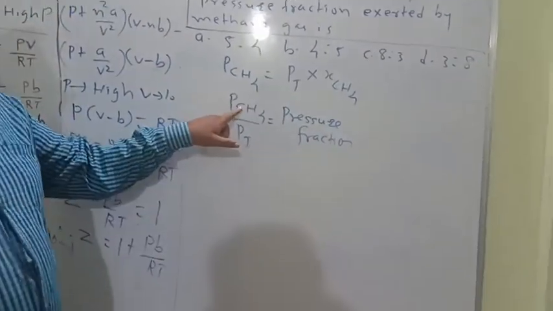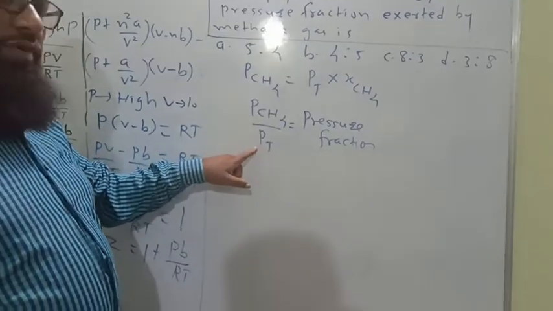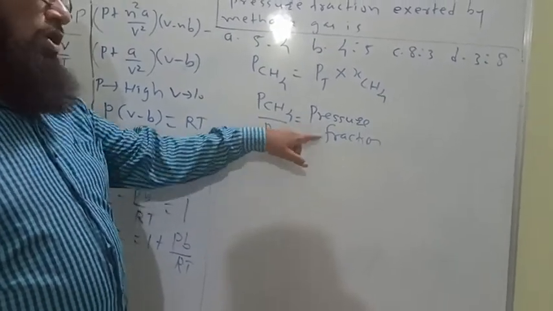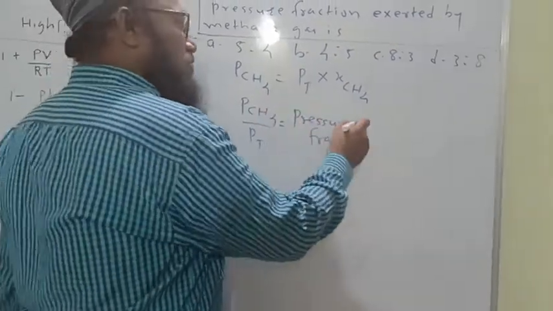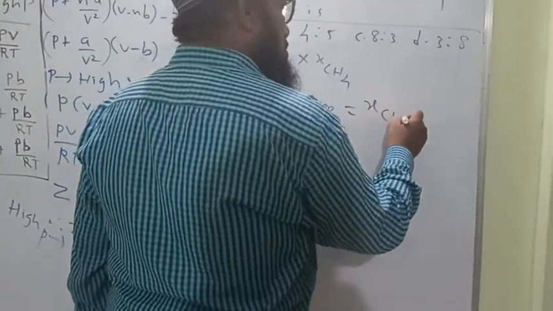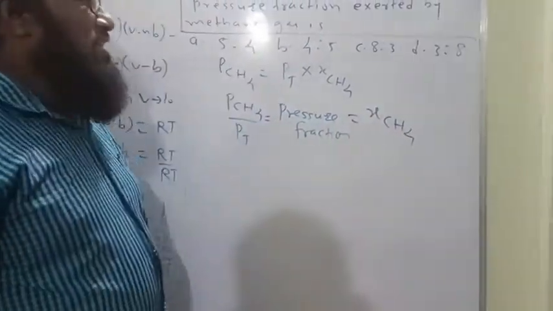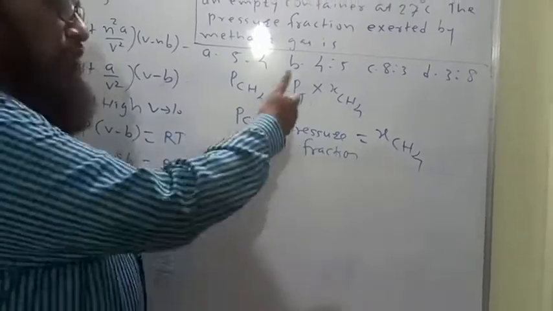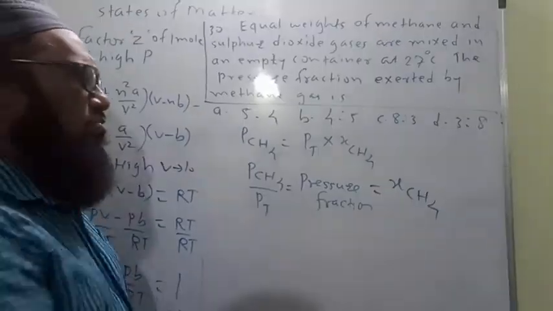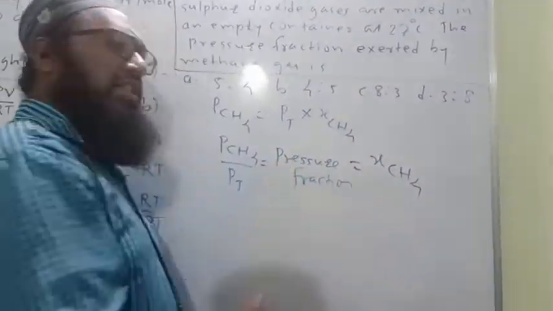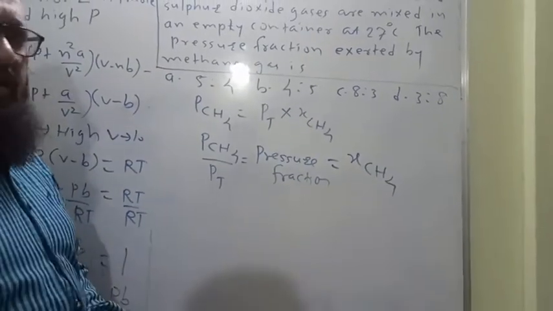Pressure of a given gas upon total pressure of the gaseous mixture is called the pressure fraction, and this value is equal to the mole fraction of methane. Now let us calculate the mole fraction of methane, which is directly the pressure fraction of methane gas.